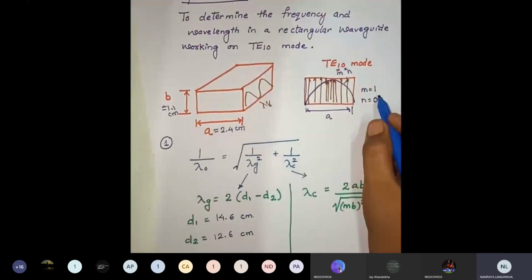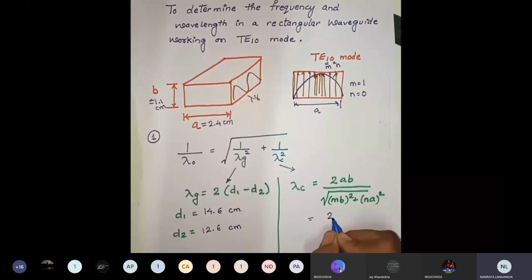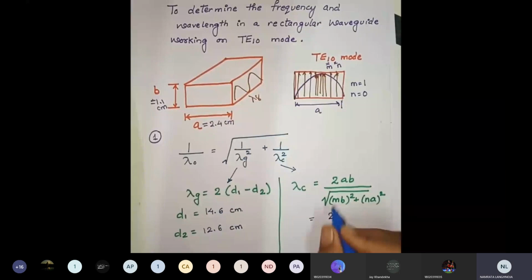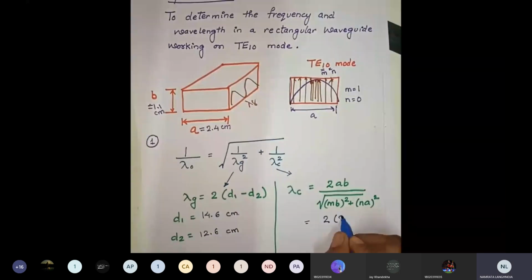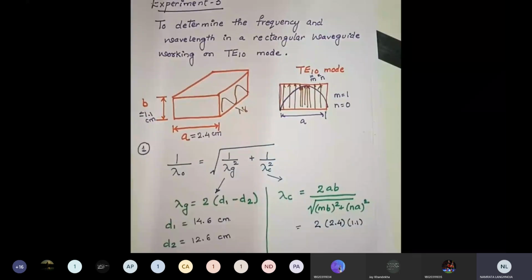In this equation, I know the value of a already. We have already calculated the value of a, that is equal to 2.4 centimeter. We know the value of b, that is equal to 1.1 centimeter. And that is divided by, what is the value of m? M is equal to 1, so we will write over here 1.1 square.